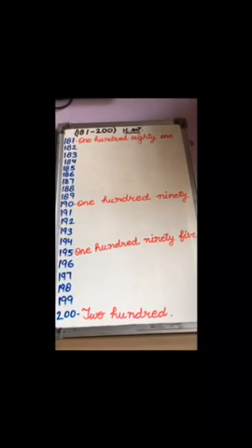What is the spelling of 10? This is TEN, 10. What is the spelling of 100? HUNDRED, 100. Spelling of 20: TWENTY, 20. 30: THIRTY, 30.